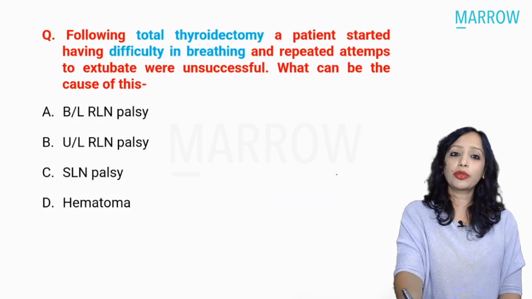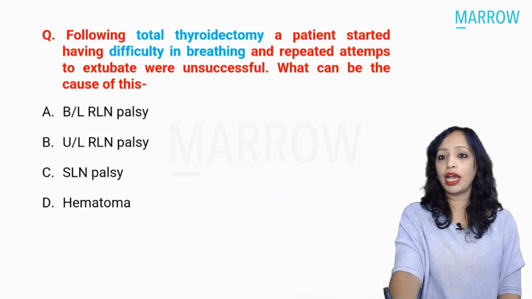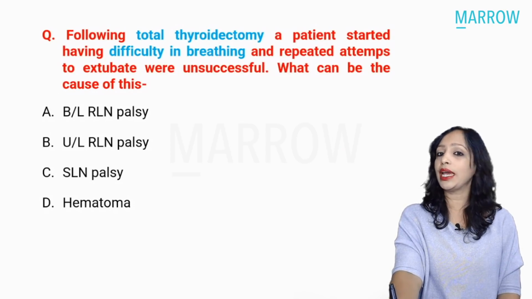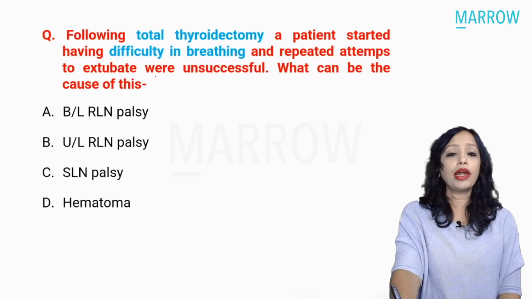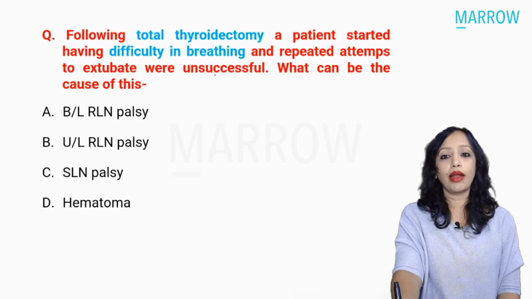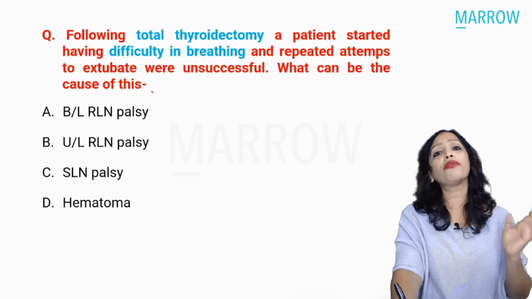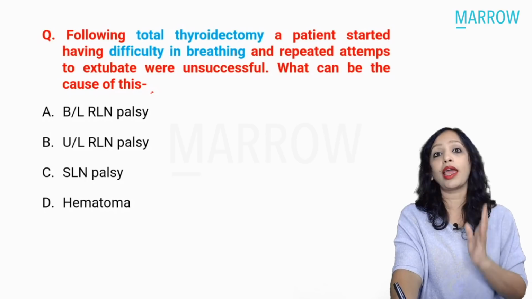So now coming to the next question: following total thyroidectomy, a patient started having difficulty in breathing and repeated attempts to extubate were unsuccessful. What can be the cause of this? Again, this is a different presentation of the same question that has been asked again and again.